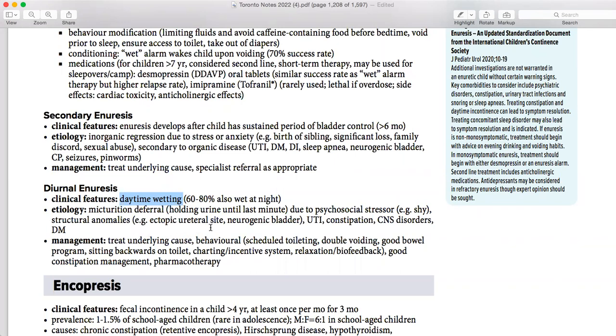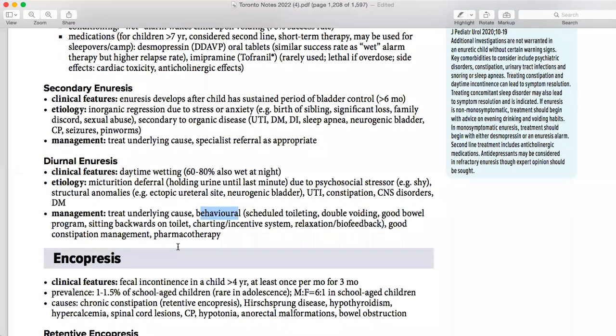Structural anomalies may be ectopic ureter site, neurogenic bladder, UTI, constipation, CNS disorders, diabetes mellitus. Management is basically treat the underlying cause, behavior, all these things which I already told you, psychological stressors. So what you are going to do is behavior: scheduled toileting, double voiding, good bowel program, sitting backward on the toilet, and intensive relaxation. Whatever the problem is, you have to address it and help him to get over that problem. Then if that is not working, maybe he's having underlying constipation, so you have to treat the constipation.